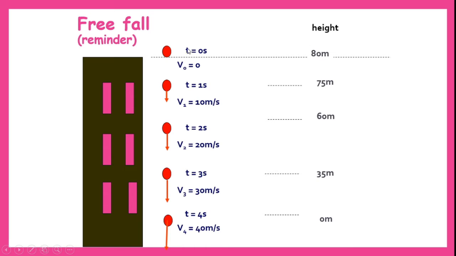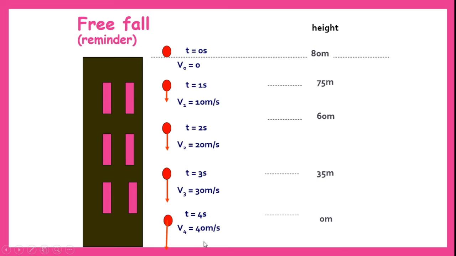While the ball is falling down, you might have observed that the velocity at the topmost point is 0, which is the rest position. Later on it slowly gains velocity, and it reaches a maximum of 40 meters per second before hitting the ground. So the velocity is slowly increasing. What is the relation between kinetic energy and velocity?